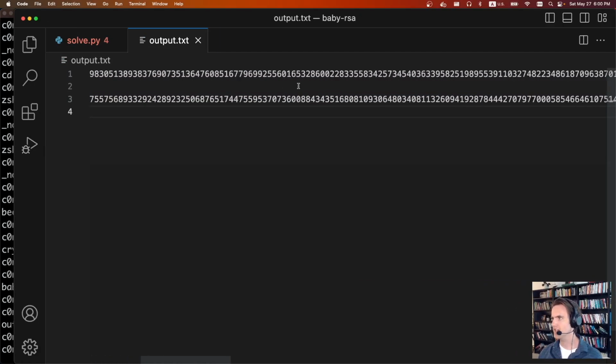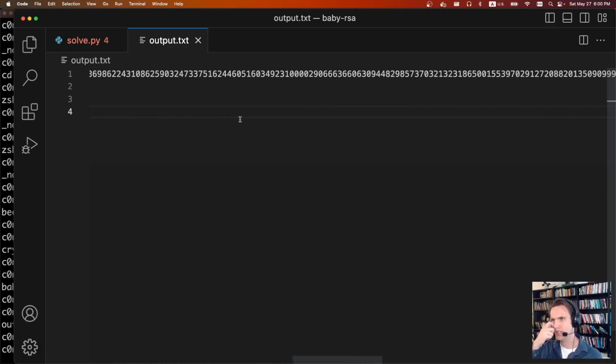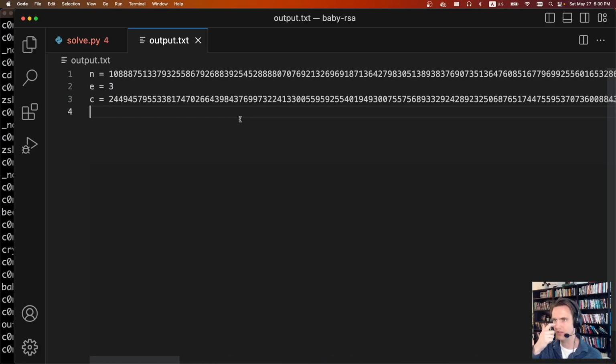We can see the N is pretty big, the E is just 3, and the C is like half the length of N, maybe even a third of the length of N. So it's very strange that C is that small. Normally, when you do the RSA encryption, you're doing everything modulus N, and so the numbers are roughly size N. But the fact that C is so small means that it probably hasn't wrapped around, which means that the message is probably very small. And if the message is pretty small, we can probably just do a cubed root.